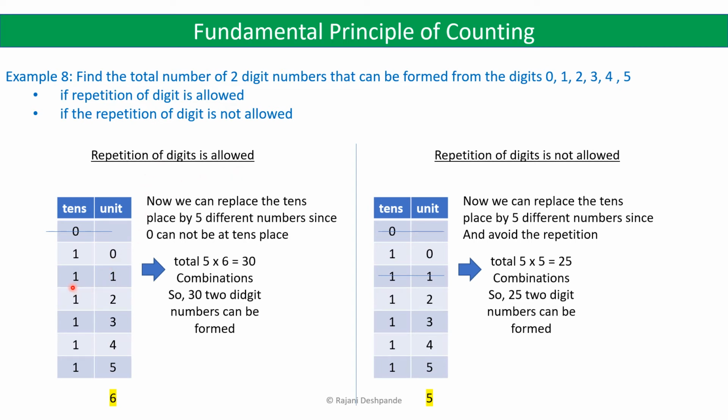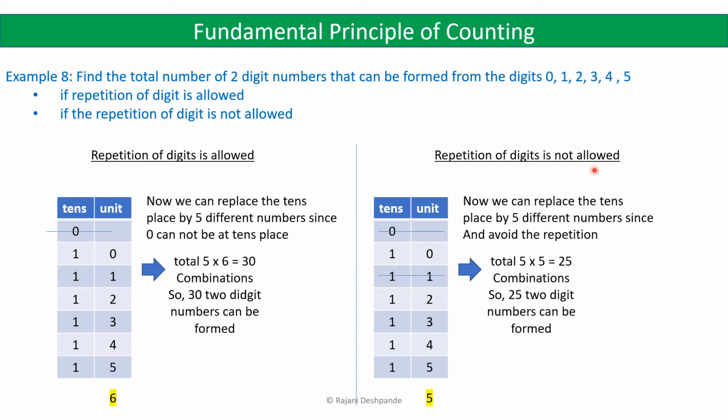I can take, even if I have taken 1 in the tens place, I can take 1 in the units place. So we have the options 0, 1, 2, 3, 4, 5. So 6 options are available here for the units place. But in case of tens place, we cannot use 0 in the tens place. So we have only 1, 2, 3, 4, 5. So 5 options. So for the tens place 5 options, and for the units place 6 options. So 5 into 6 is 30. 30 combinations will be formed, or 30 two-digit numbers will be formed if repetition of digit is allowed.